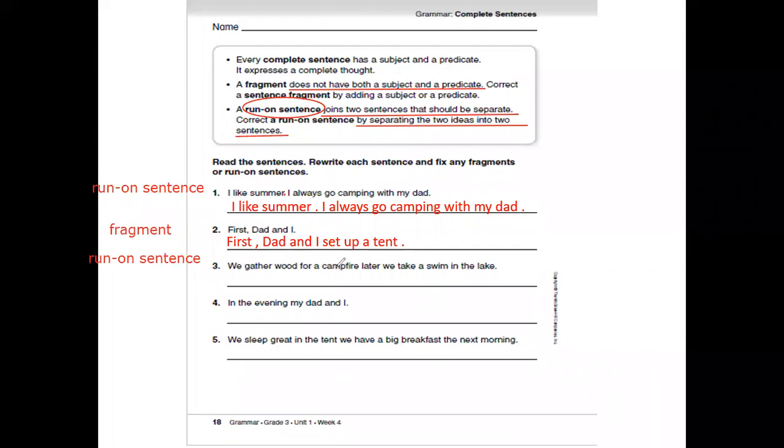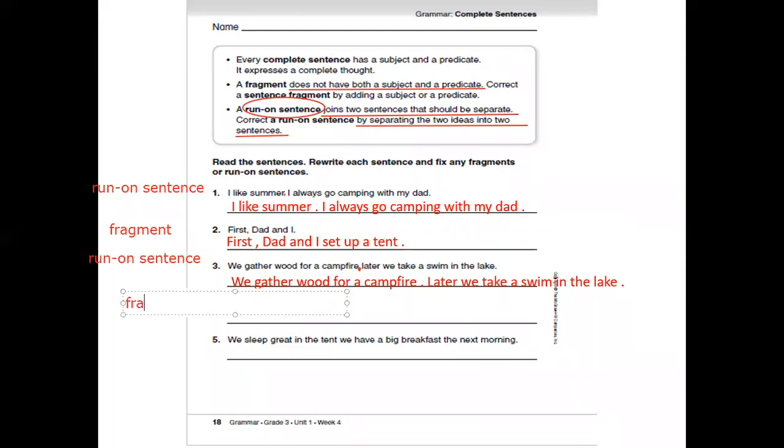So we gather wood for a campfire, period. Later, we take a swim in the lake. Don't forget to start the word "later" with a capital letter. In the evening, my dad and I. What did they do, my dad and I? We should add a predicate. So this is a fragment. We should add a predicate.